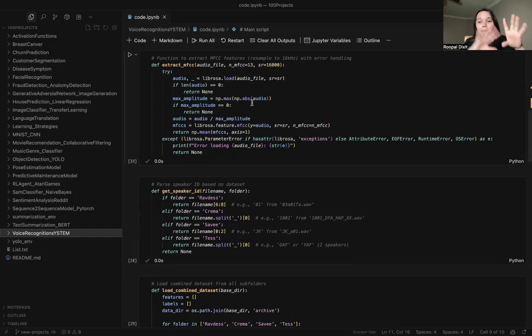So basically what is happening in this particular code: it loads the audio file using librosa load with a sampling rate of 16 kilohertz. Like this is the unit of sound, how it is going to move, how the pitch is going up and down. And it checks if the audio is valid, like if it is empty or silent, whether there is something in the audio file or not.